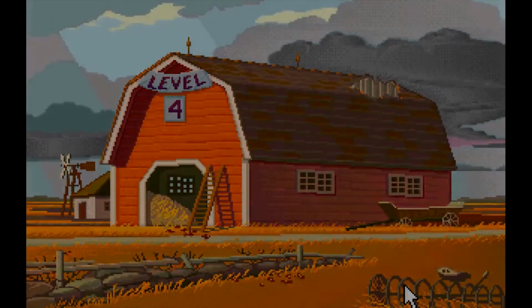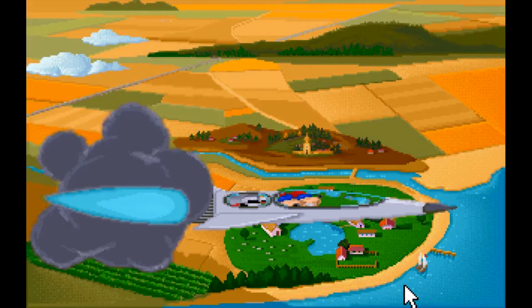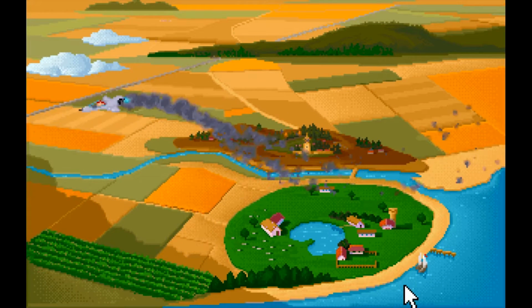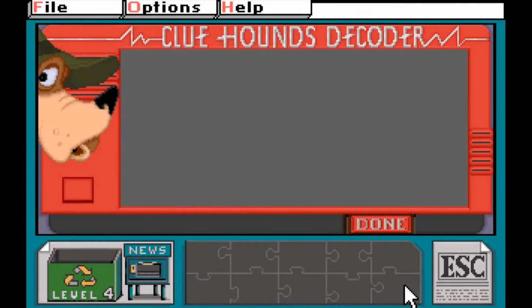Upon completing level 4 will simply cycle again, replaying the cutscenes from the story. In the case of the Clue Hounds, progression comes in the form of more advanced aircraft until they acquire a rocket that crashes through the roof.